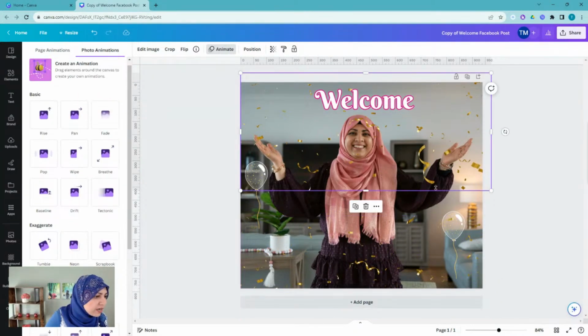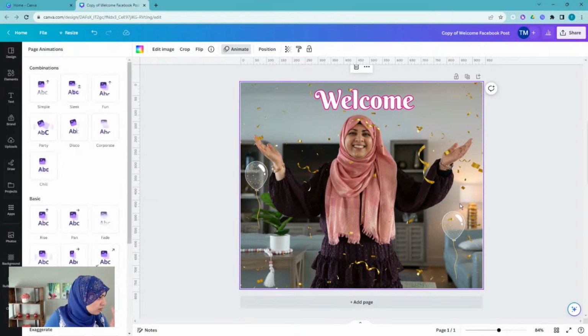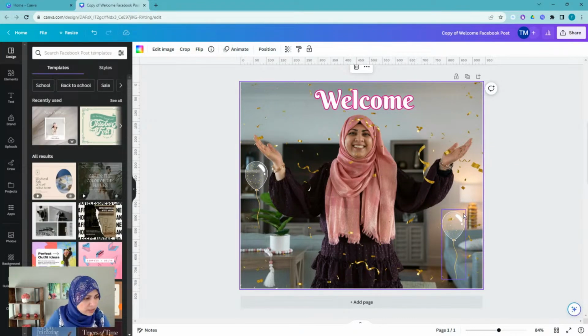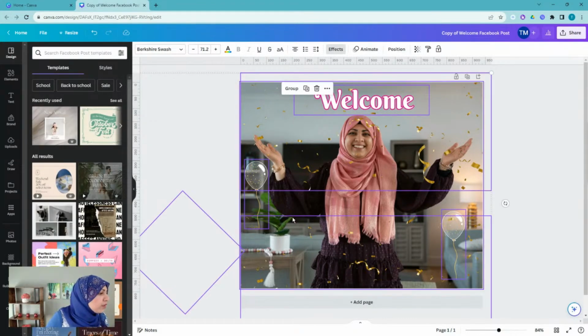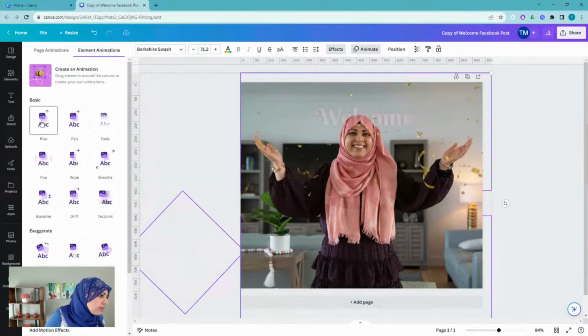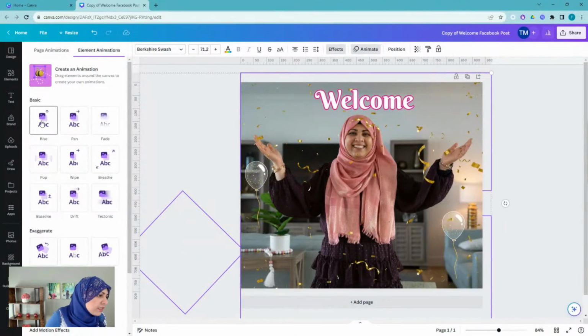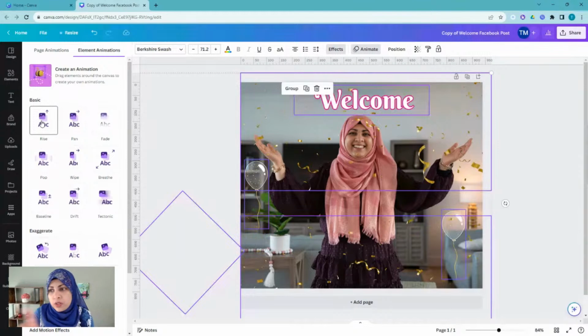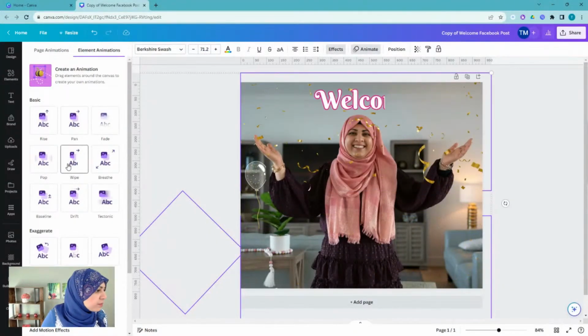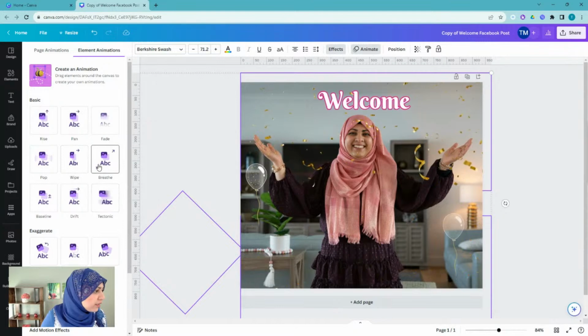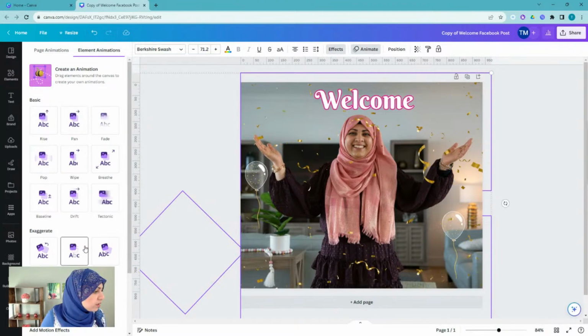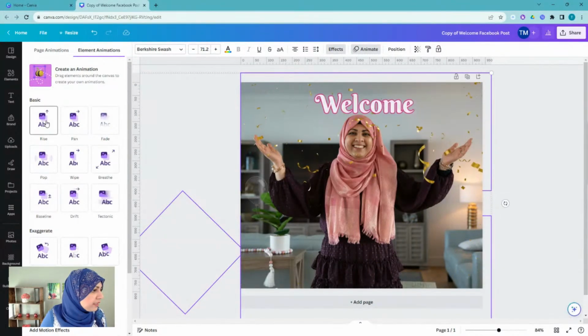And I want to see if I just select the whole design. I'm going to hit Control A on my screen. And I'm going to click animate. Okay, so if I just do that, Control A is selecting basically all the elements on the page all at the same time, right? So if I just click on that and just preview some of these, what do I like, right? That's cool. I'm really liking this rise one.